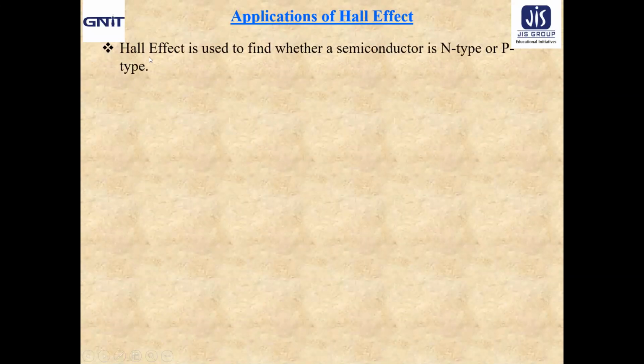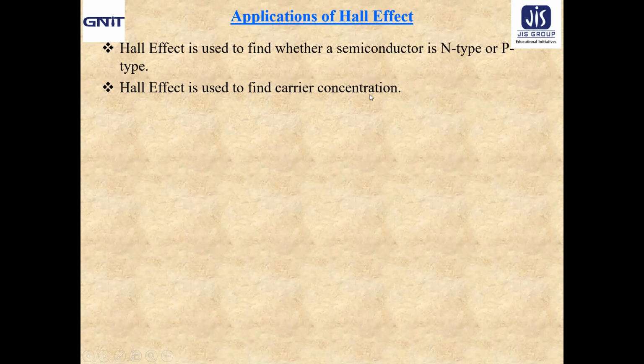First, I already mentioned that Hall effect is used to find whether a semiconductor is N-type or P-type, which we can very easily get. Next, Hall effect is used to find carrier concentration, because we have already seen that N, the carrier concentration, occurs in the expression for the Hall voltage. So by measuring the Hall voltage with the other given parameters, you can find out the carrier concentration.